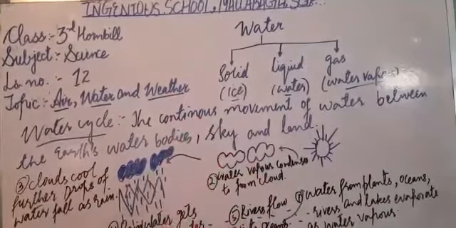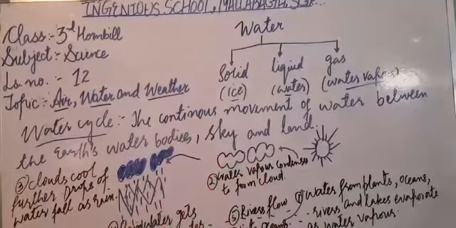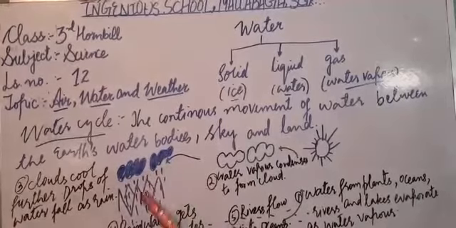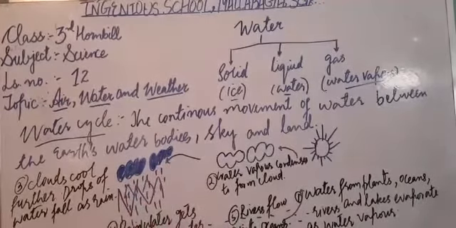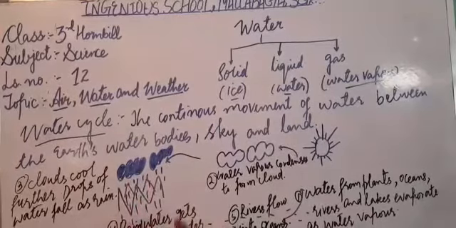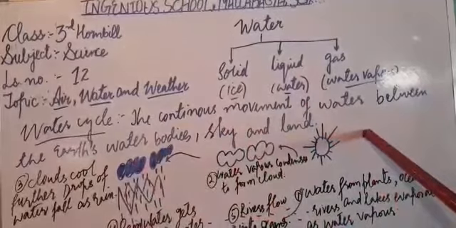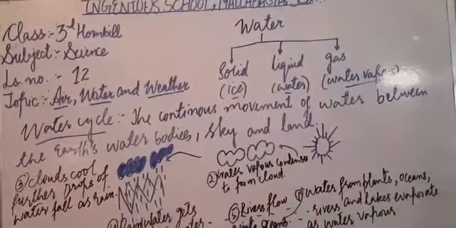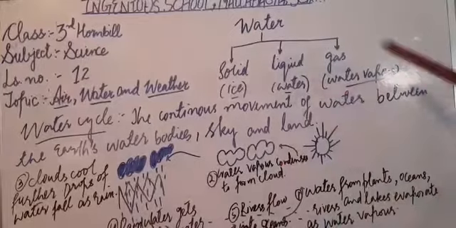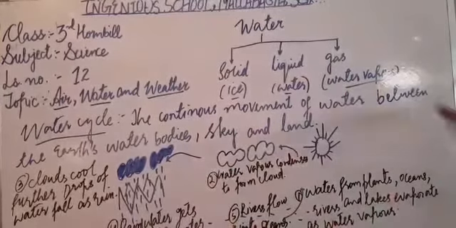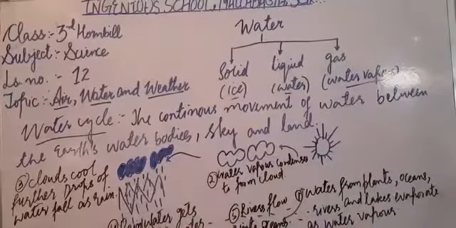This rainwater goes into the water bodies like oceans, seas, rivers, lakes, ponds, streams. Thus, the water keeps on moving between the earth's water bodies, sky and the land. The water which earlier got evaporated from the water bodies returns to it again as rainwater, isn't it? In this way, the water cycle works in nature.